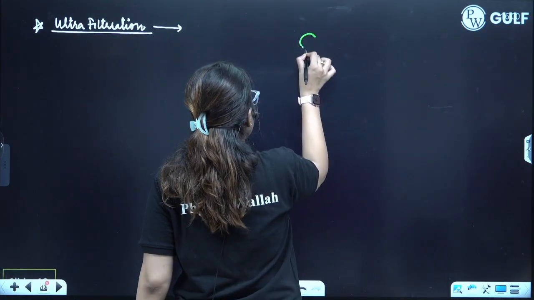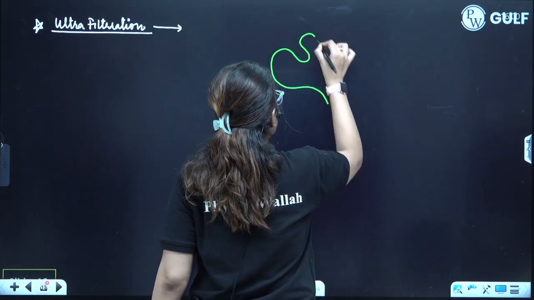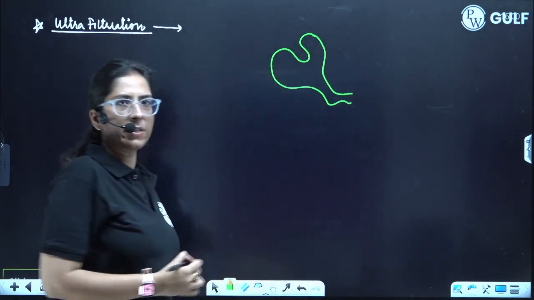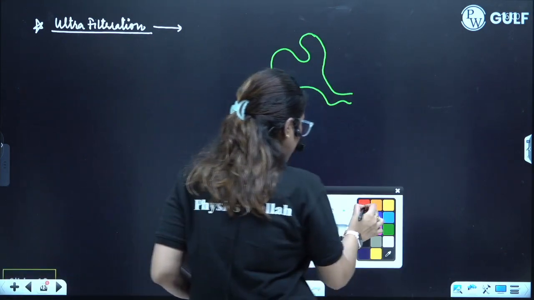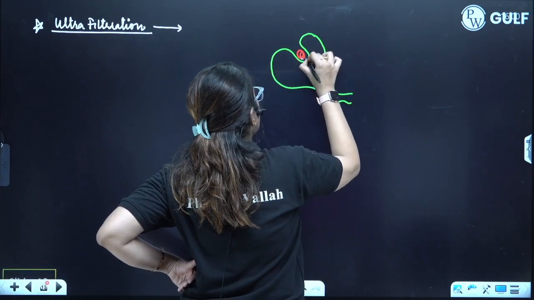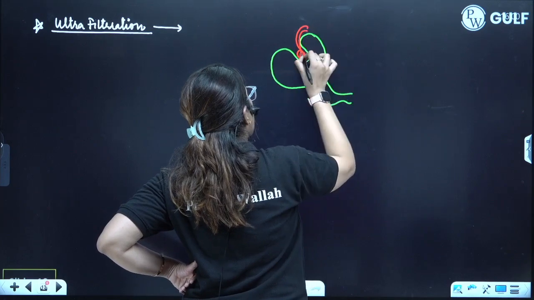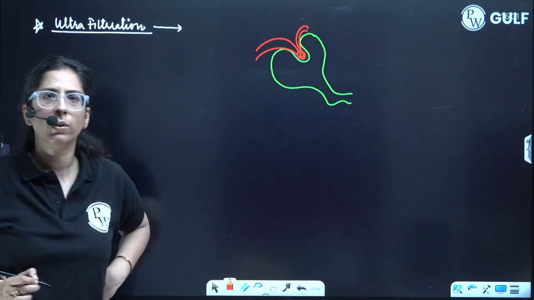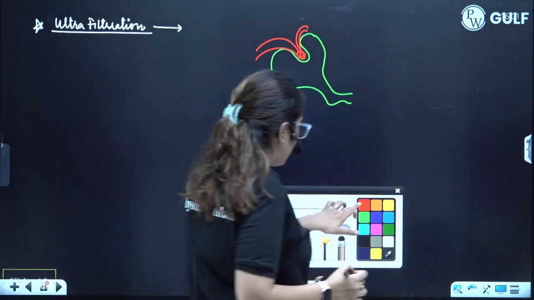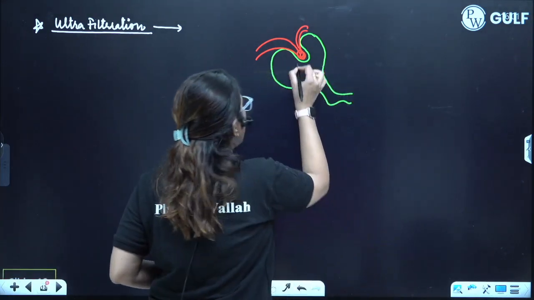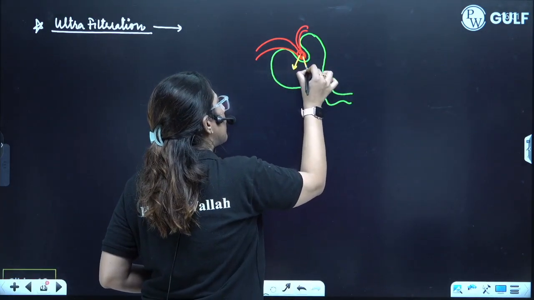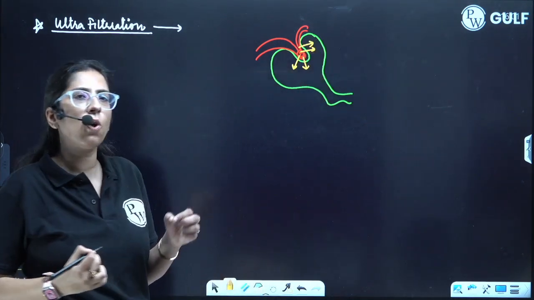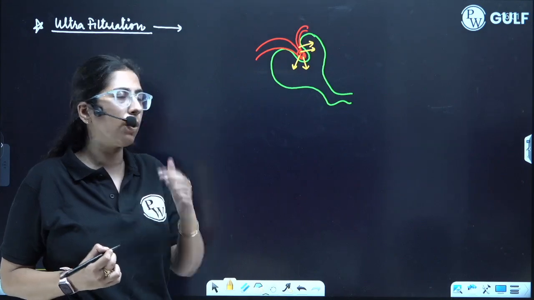Let's draw the diagram again so that I can make you understand the concept. Now, this is how the structure looks like. Here the glomerulus, here the efferent arteriole, here the broader one is the afferent arteriole, guys, right? Now the blood will be present over here, and here the filtration will occur. Now let's talk about the composition of both of these.